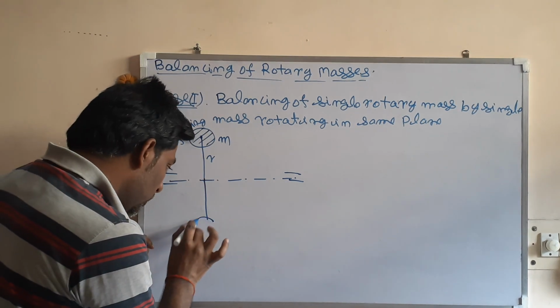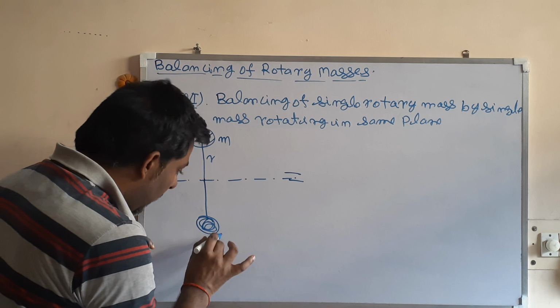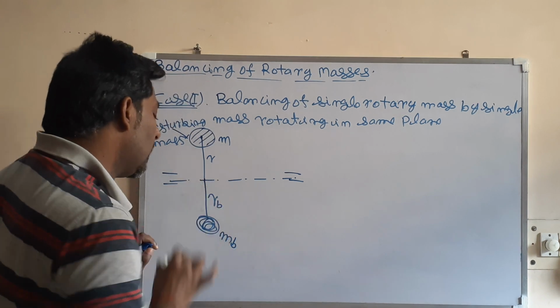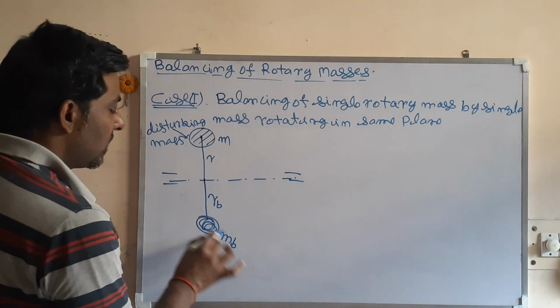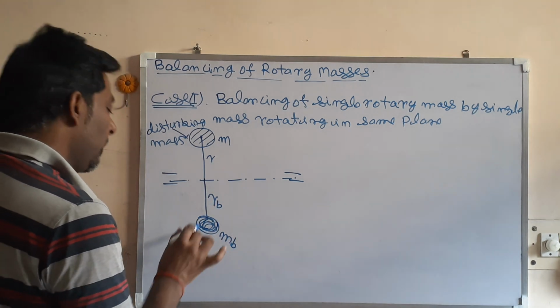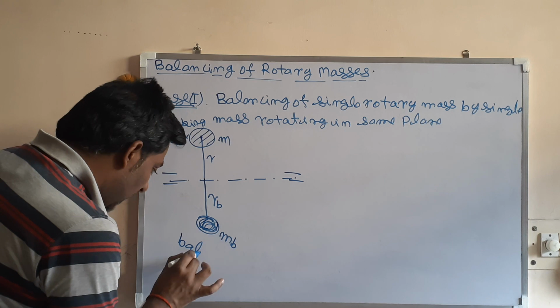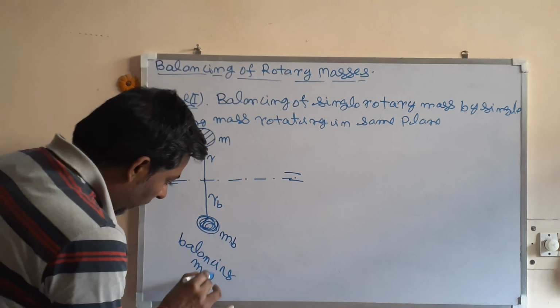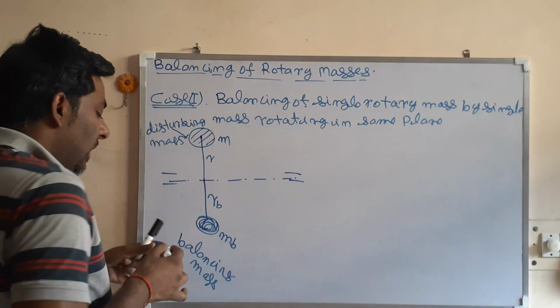Suppose this balancing mass is MB at a radius of RB.